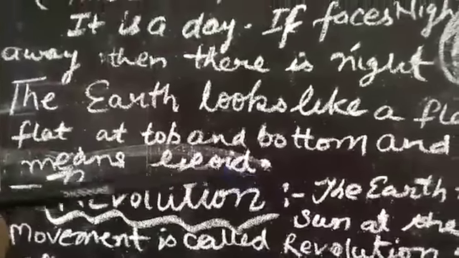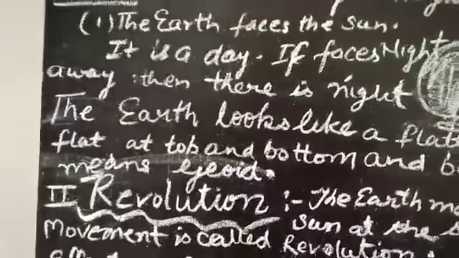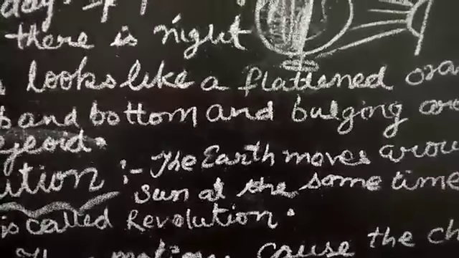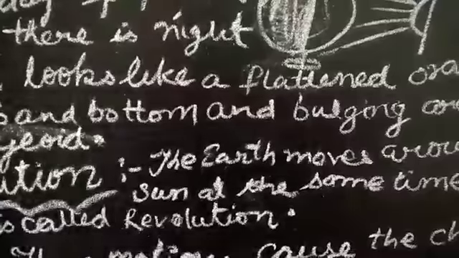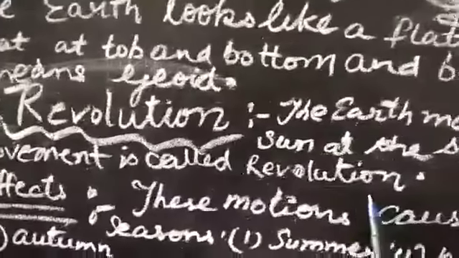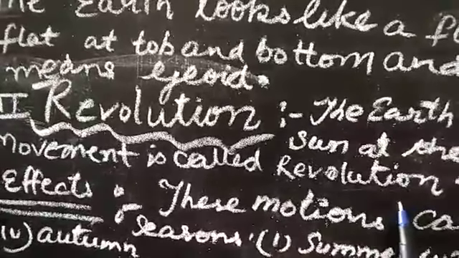So I am telling you now the second motion, revolution. What is revolution? So beta, the earth moves around the sun. It is moving on its axis as well as around the sun at the same time. This movement is called revolution.